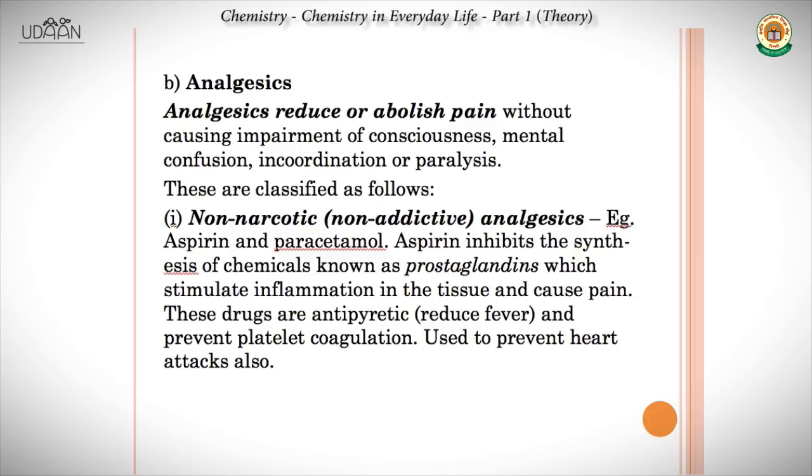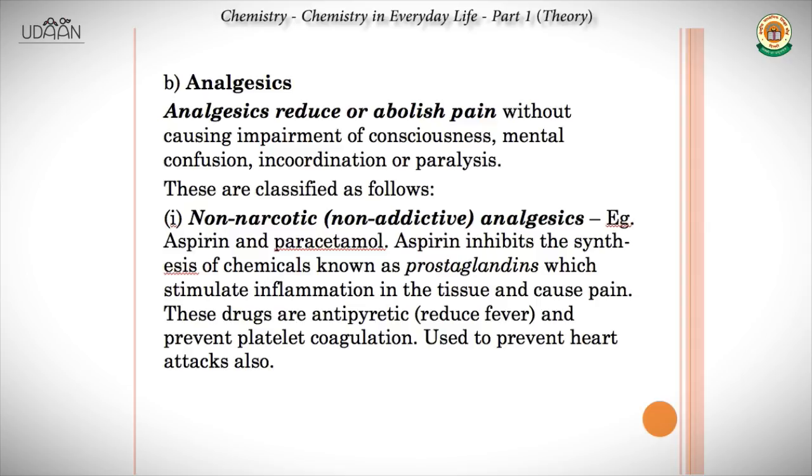The next category of therapeutic drugs are analgesics. Analgesics reduce or abolish pain. Analgesics are basically painkillers, and I think they are the most often consumed class of drugs, right? Yeah, crocin, paracetamol are all analgesics, right? So they reduce pain, but they do not have any direct harmful effect like impairment of consciousness, mental confusion, or incoordination or paralysis. All these are not there. So yeah, these can be classified as follows.